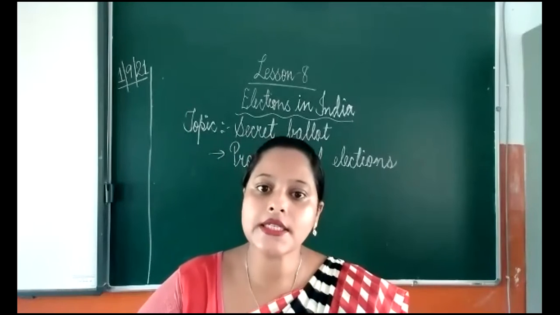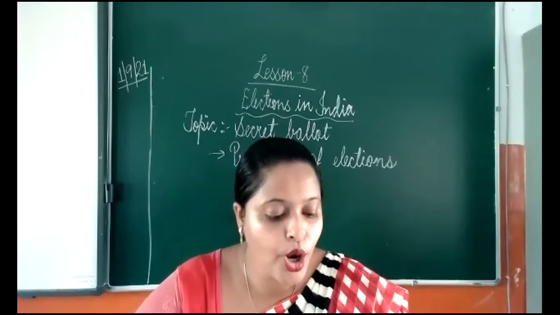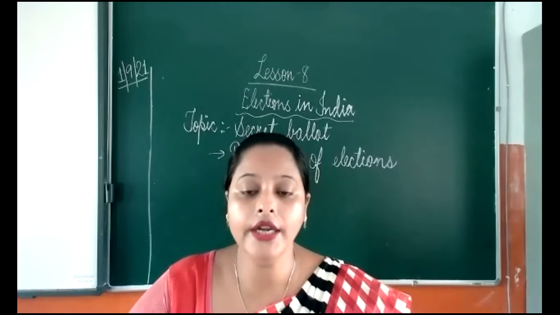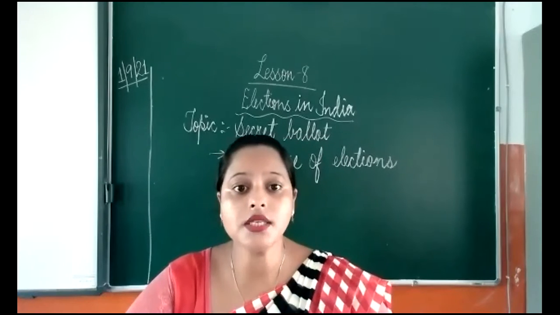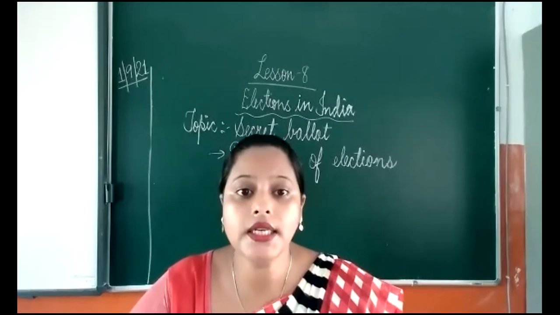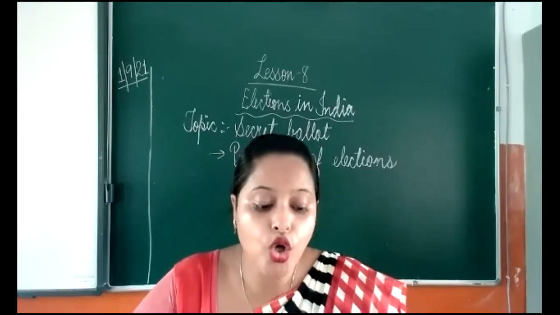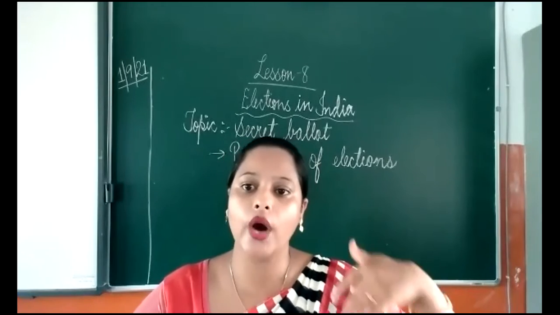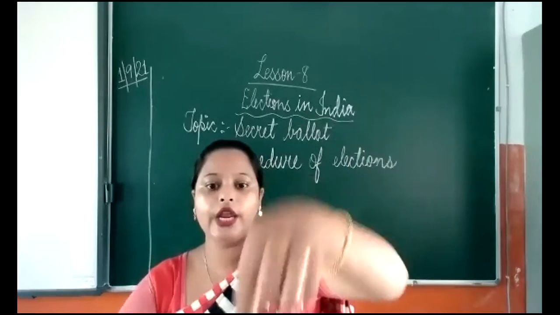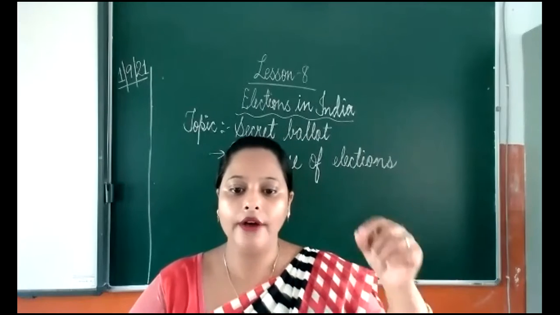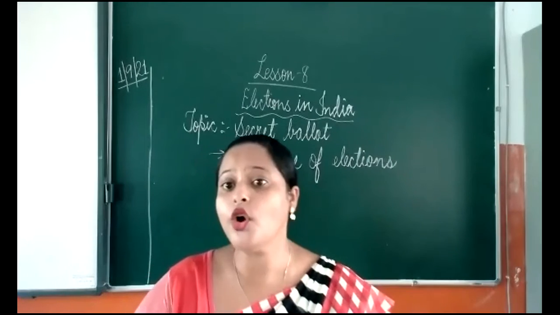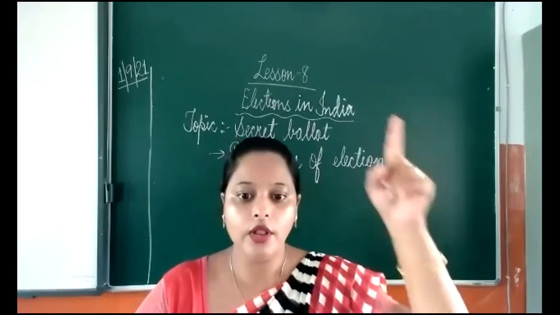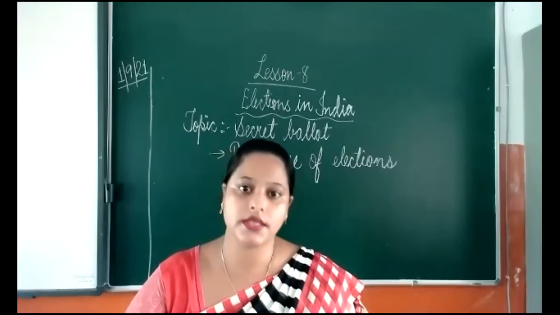Okay, so first the election commission has to prepare the voter list. Whose name is there on the voter list? Those whose age is 18 years and above, and who have registered their name. It doesn't mean that if you are 18 plus, your name will already be there in the voter list. No, you have to fill the form. You have to register your name in the voter list. Then only will your name appear in the list.